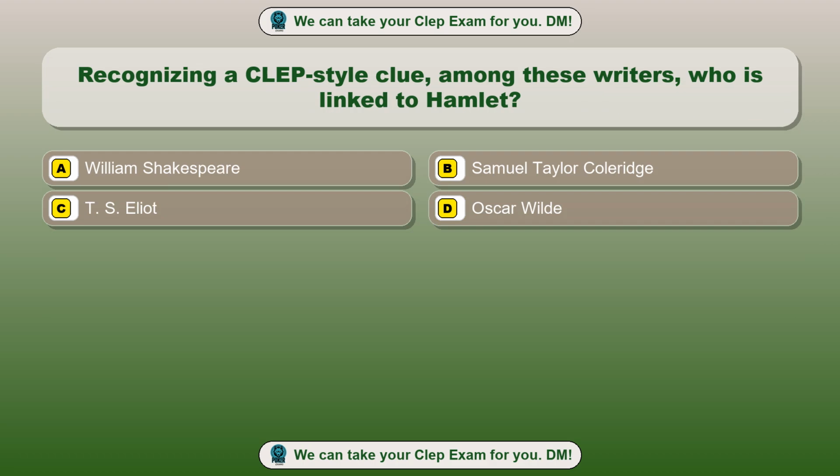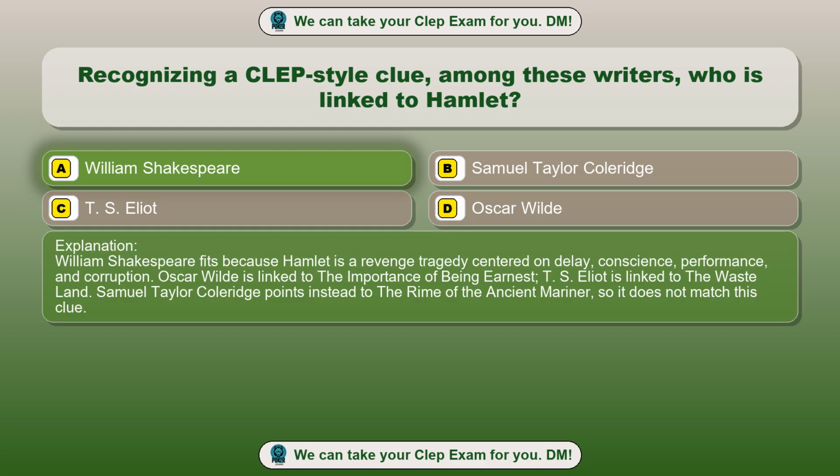Question 95. Recognizing a CLEP-style clue among these writers, who is linked to Hamlet? Option A. William Shakespeare. Option B. Samuel Taylor Coleridge. Option C. T.S. Eliot. Option D. Oscar Wilde. The correct answer is option A. William Shakespeare. William Shakespeare fits because Hamlet is a revenge tragedy centered on delay, conscience, performance, and corruption. Oscar Wilde is linked to The Importance of Being Earnest. T.S. Eliot is linked to The Waste Land. Samuel Taylor Coleridge points instead to The Rime of the Ancient Mariner, so it does not match this clue.